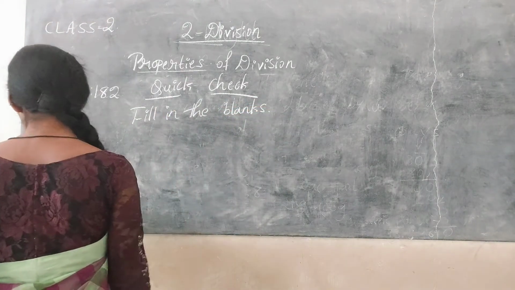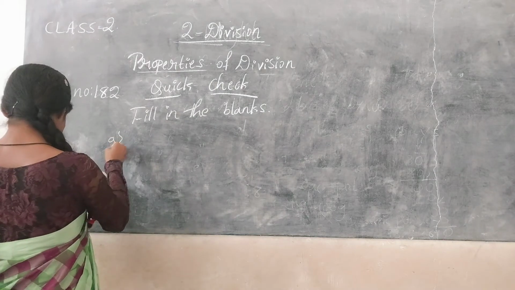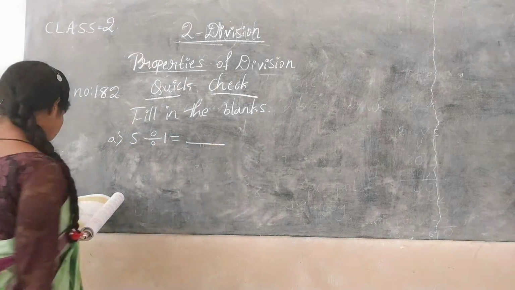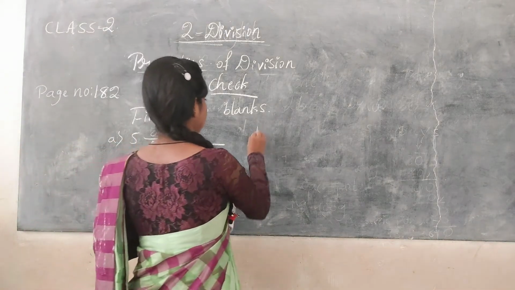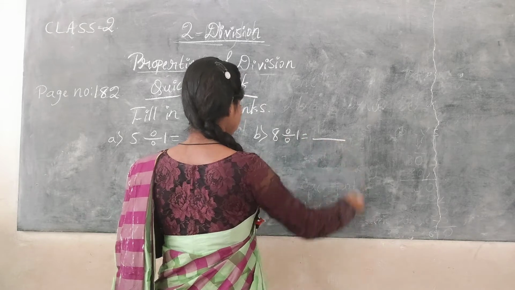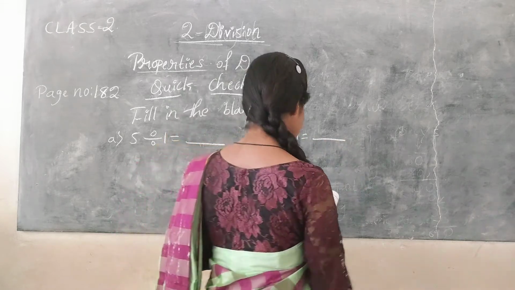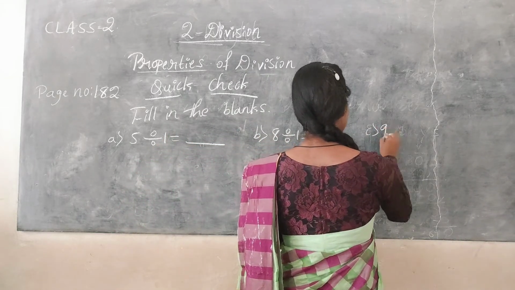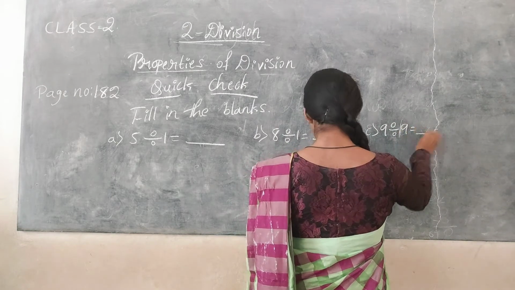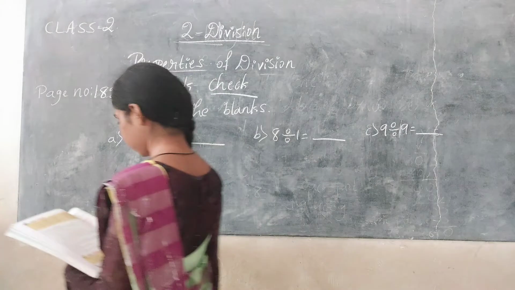B1, 5 divided by 1 is equal to dash. 8 divided by 1 is equal to dash. C1, 9 divided by 9 is equal to dash.